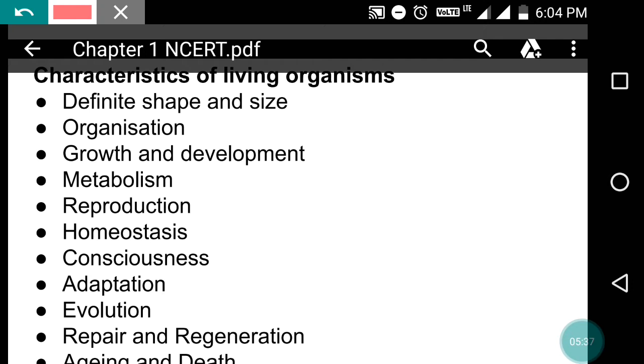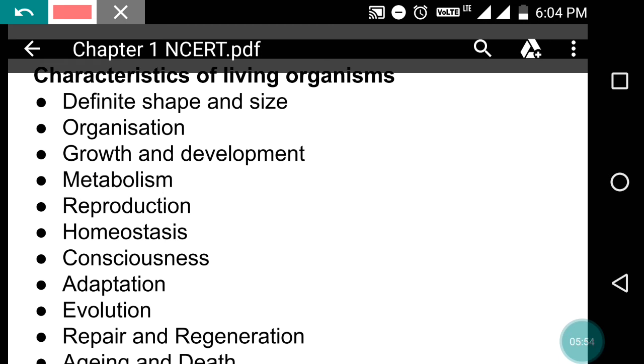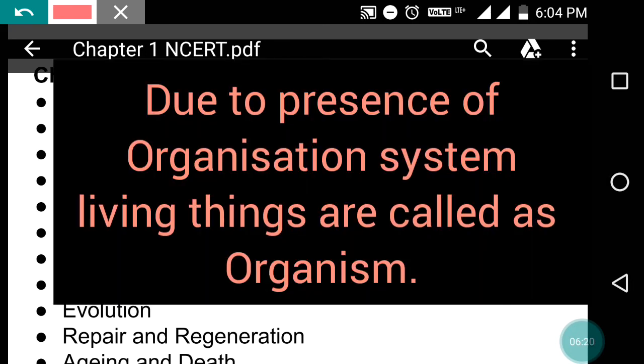Cells are made up of cell organelles, cell organelles are made up of various biomolecules, and biomolecules are made up of elements, atoms, and molecules. There is proper organization of all these from one level to another, arranged in an orderly manner to form a living organism, and that is why it is known as a living organism because of this organization system.